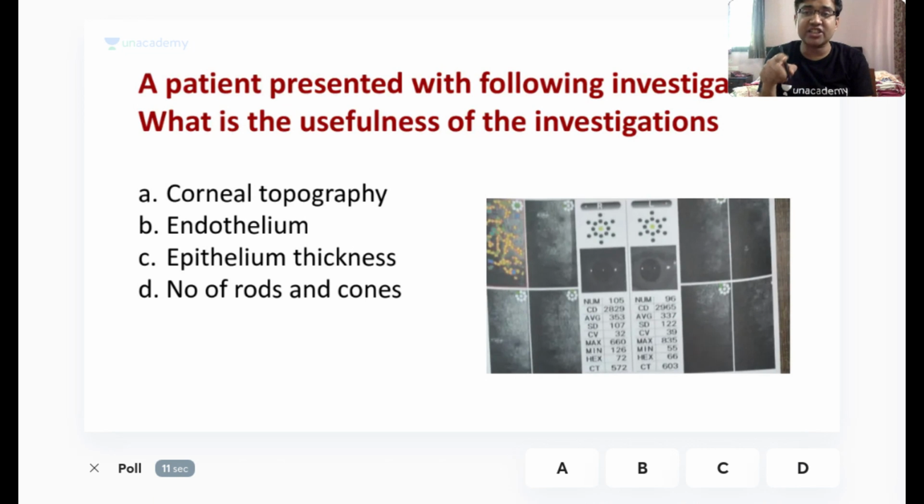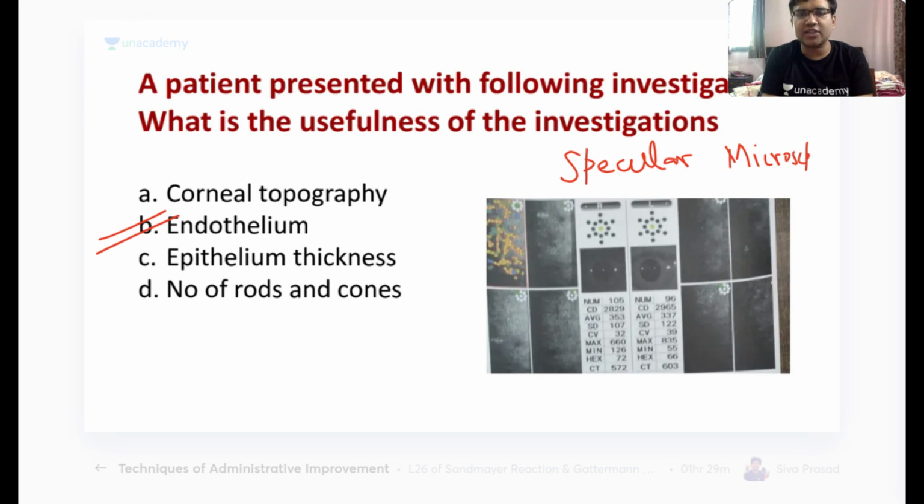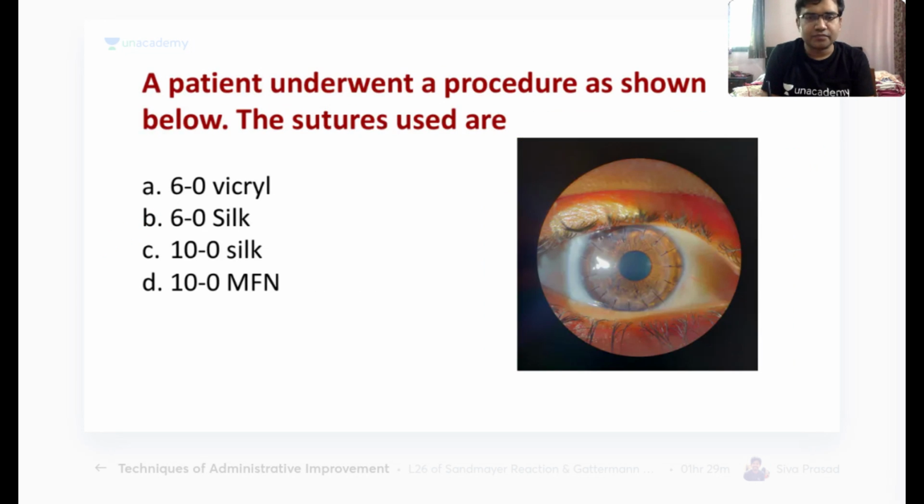Remember, the corneal investigations, the OCT, angiography, these are the most important for the coming exams. If you ask me, two most important topics in the coming exam, that is systemic ophthalmology and the investigations and the instruments. So the answer here is B, that is endothelium. Remember, we use this investigation to see the endothelium. This is called specular microscope. And please write it in the comment section: what is the normal corneal endothelial count in a child?